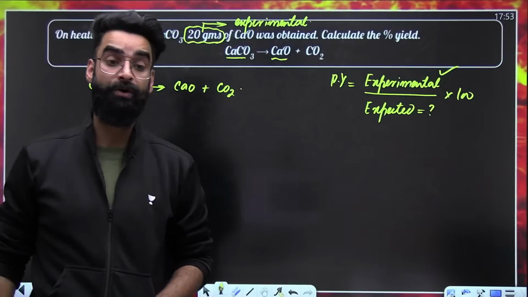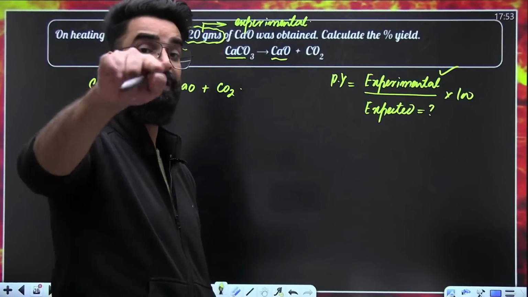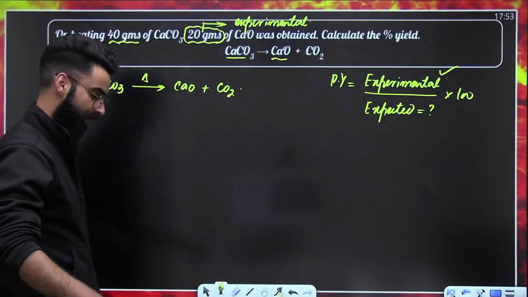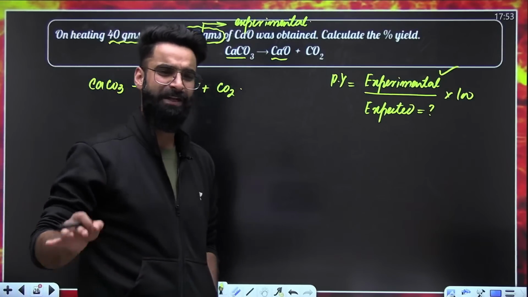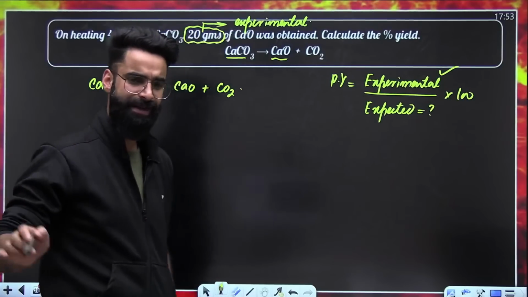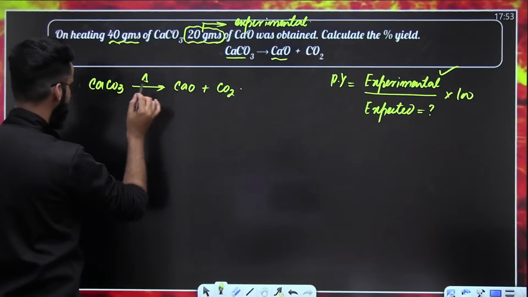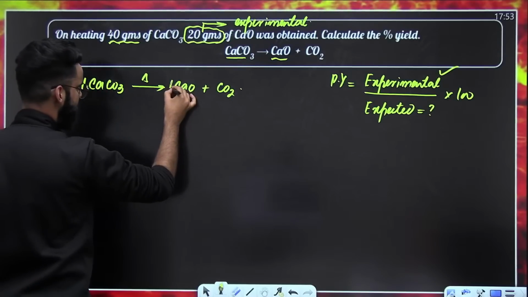How do we calculate the expected amount? With the help of stoichiometry. Which method? Mass method. If you want to use the mole method or mass method, what do you need to do? Balance the reaction. The reaction is already balanced.